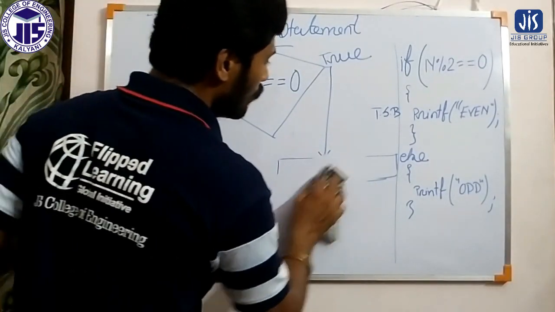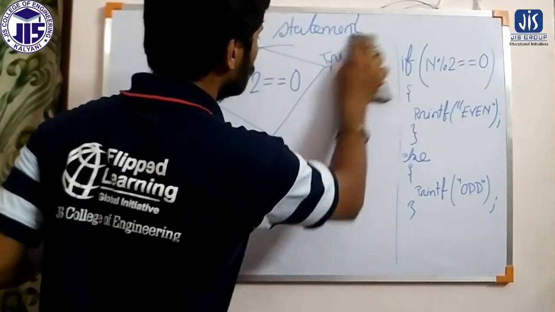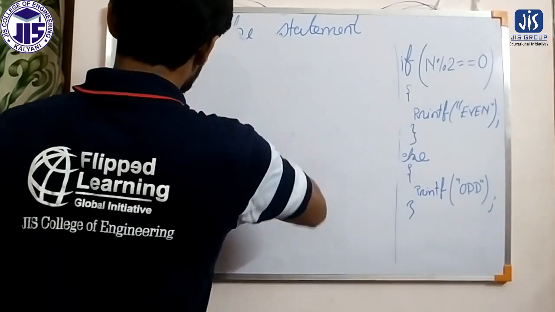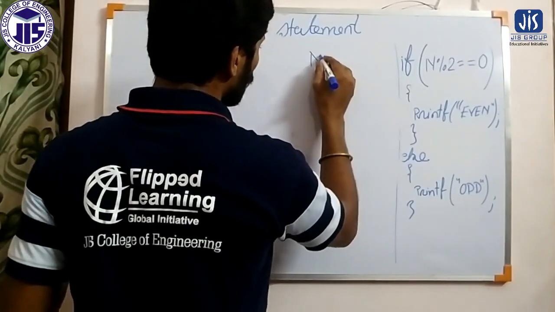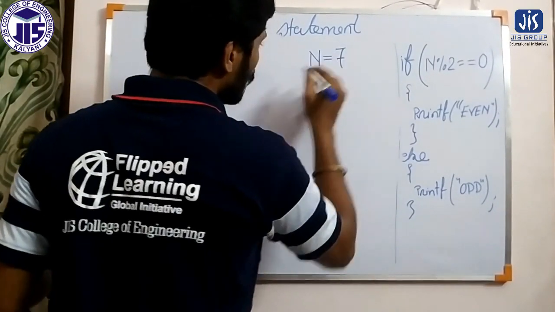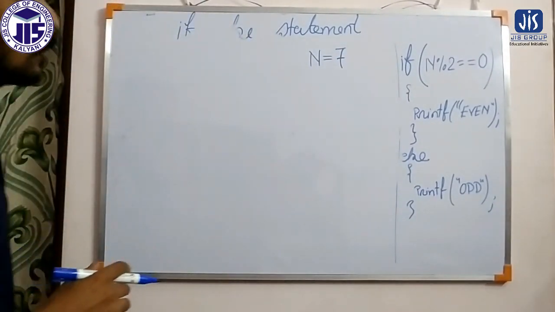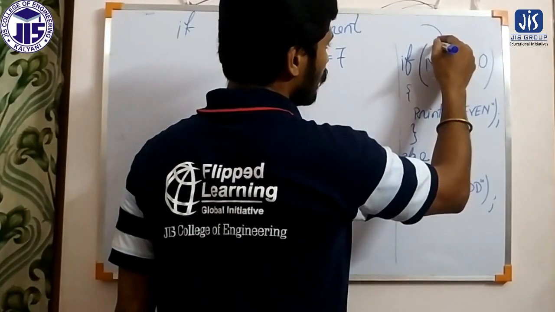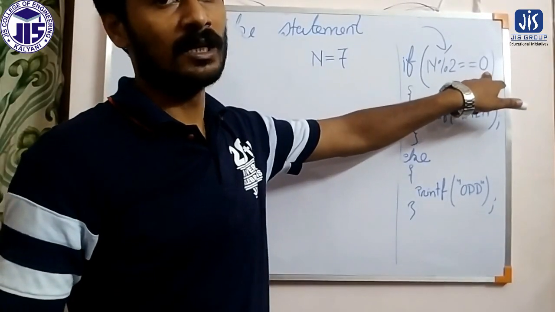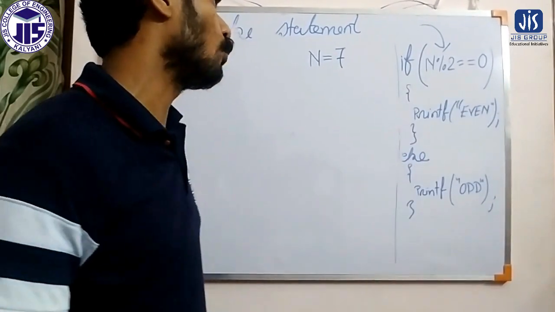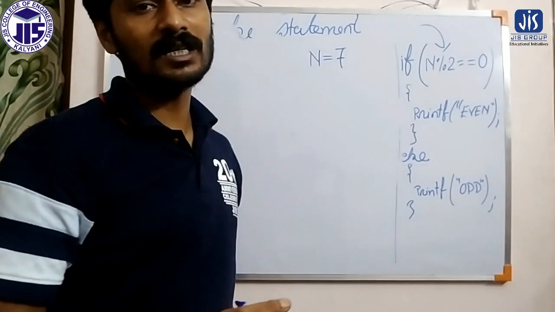So what will happen if I execute this program with the value of n equal to 7? Let us check the flow. It will first come here and check whether the condition is true or false. For 7, obviously the condition will be false.